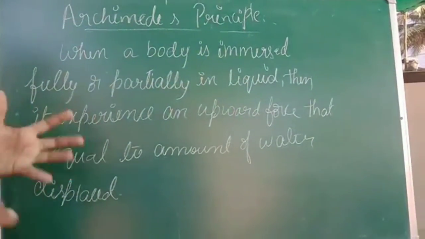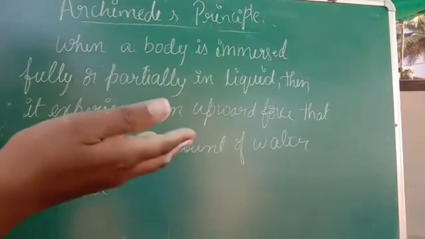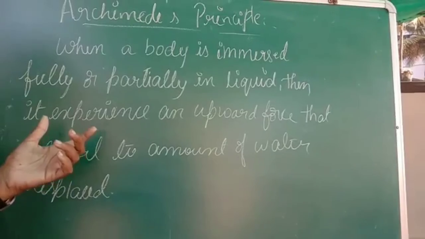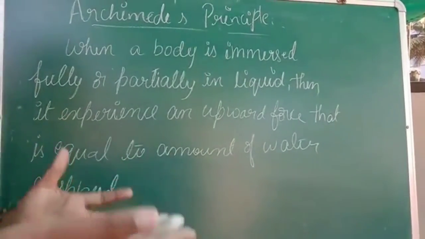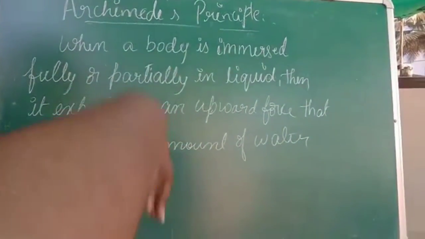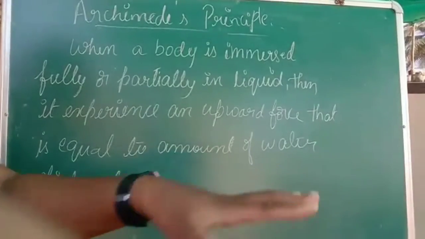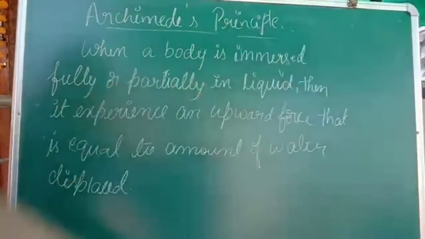So what happens? You experience an upward force. So an upward force is exerted by the fluid. That upward force exerted by the fluid is equal to what? The amount of water displaced. When you put a big stone in the bucket, if the water is full in the bucket, some water will fall down, right?